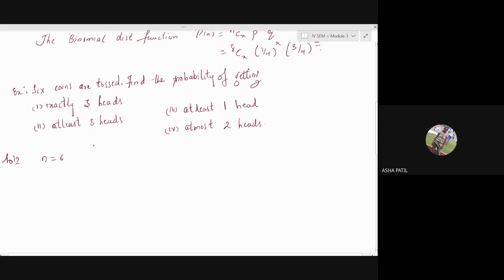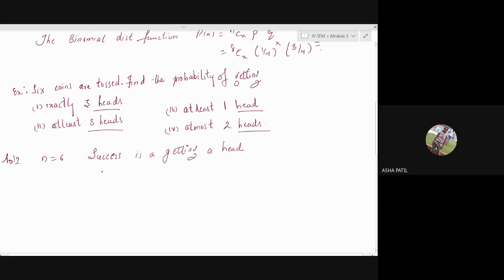Find the probability of getting exactly 3 heads, at least 3 heads, at least 1 head, at most 2 heads. Everywhere it is asked about head. That means success is getting a head.